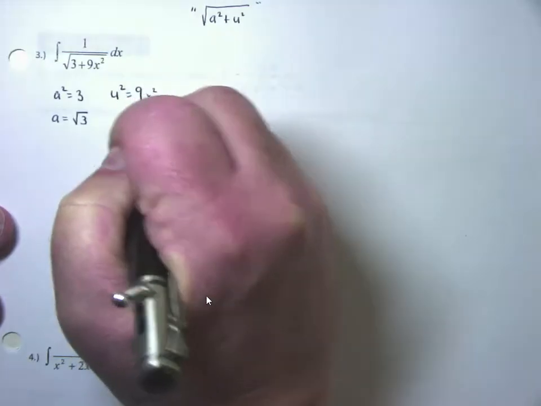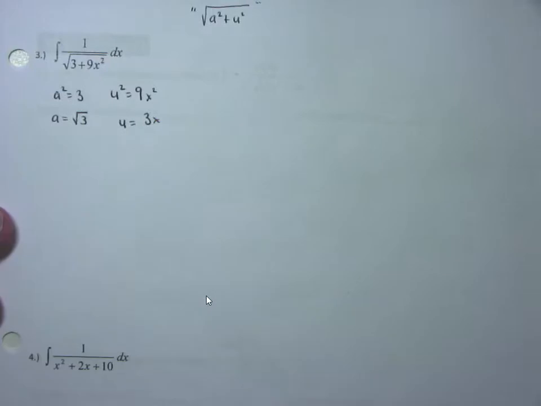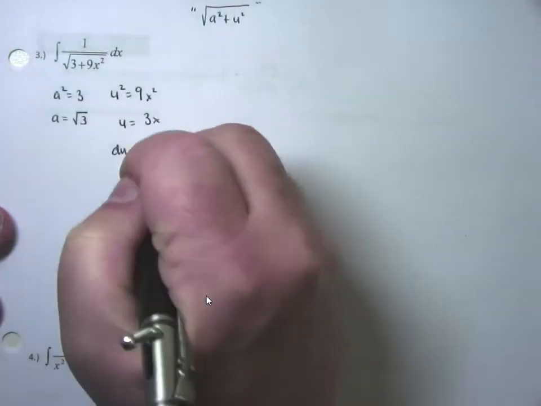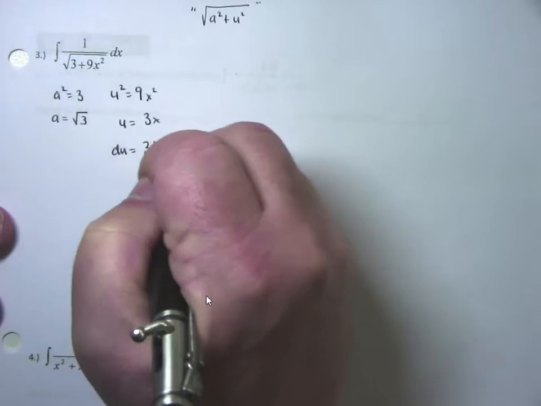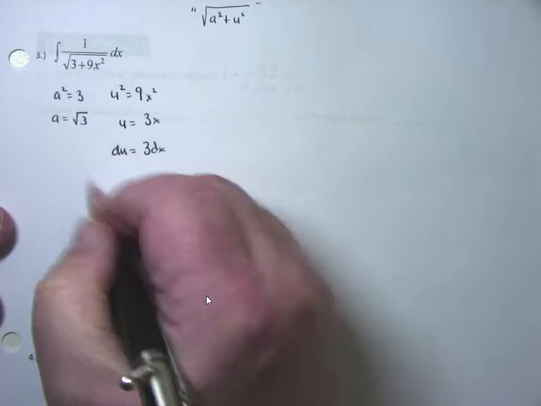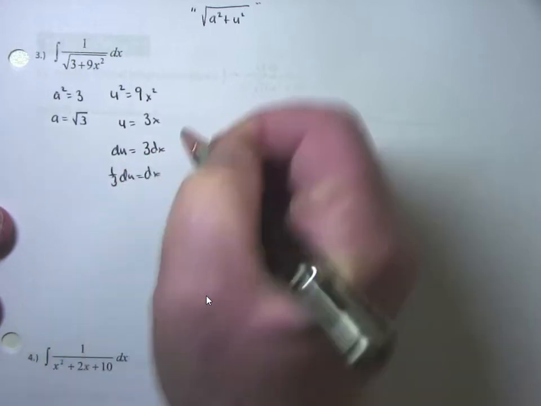That makes u equal to 3x by taking the square root of it. But remember, this is u substitution. Then you've got to use du. The derivative of 3x is 3 dx. Move the variable or constant, whatever's in front of that dx, to the du side. So 1/3 du equals dx.